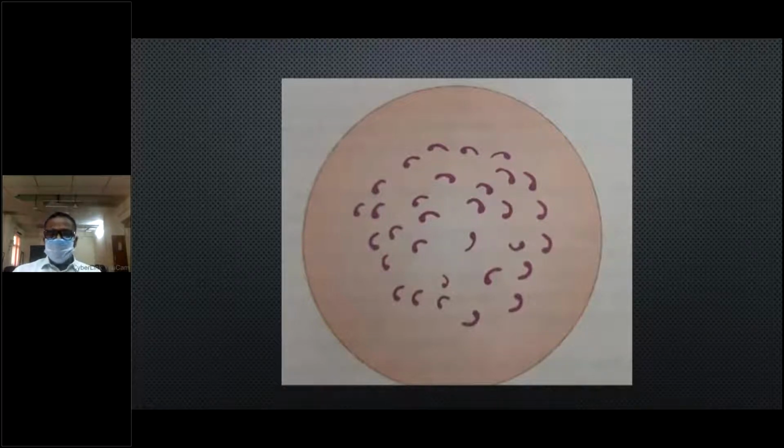Coming to the culture, the media are divided into three parts: transport media, enrichment media, and plating media. Coming to the holding or transport media, there are three commonly used: Venkatraman-Ramakrishnan, that is VR media, Cary-Blair media, and autoclaved seawater.